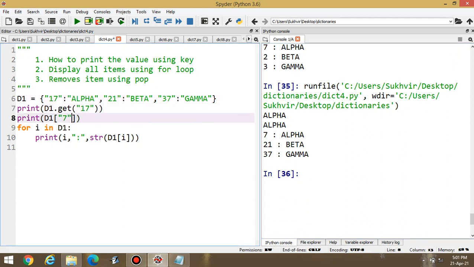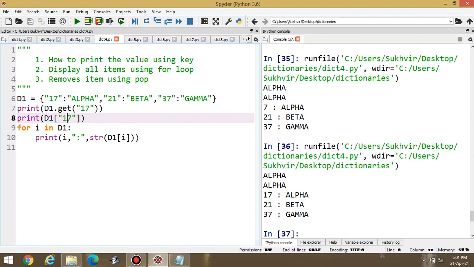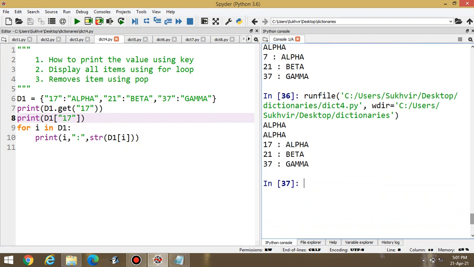I'm writing 17 here and 17 here. I can display the content accordingly. 17, 21, and 37, alpha, beta, and gamma, all the values are there. You can display accordingly. For i in d1, basically what is the meaning of i? i stands for all the values. First value, second value, and third value.